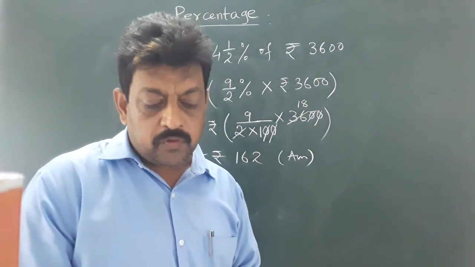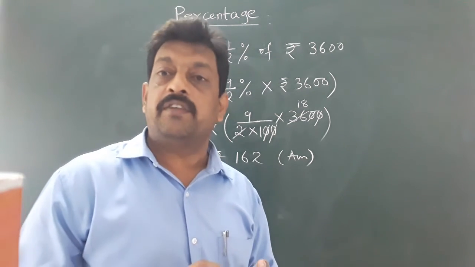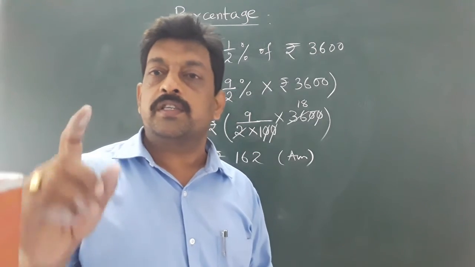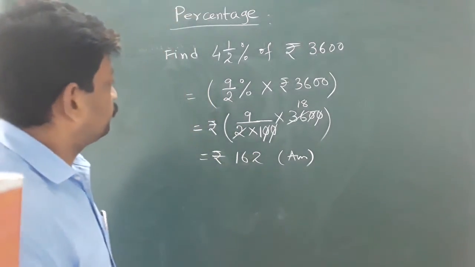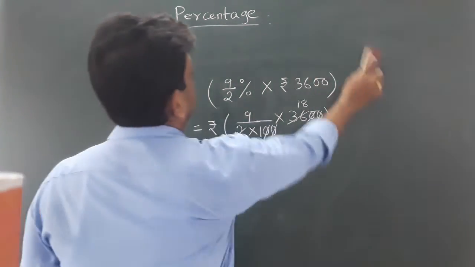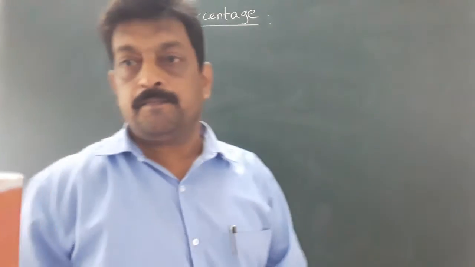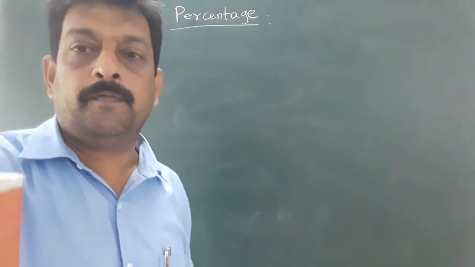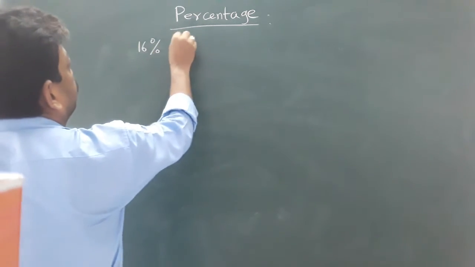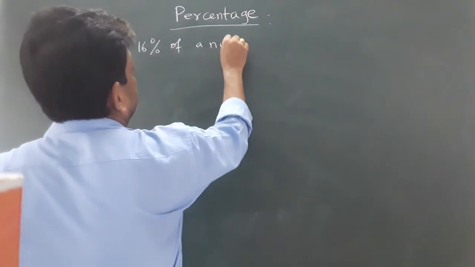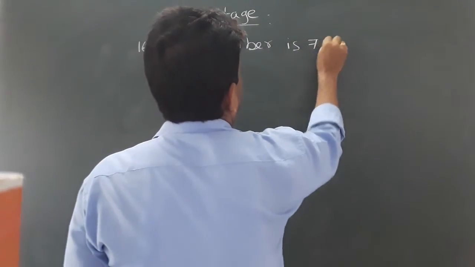Okay. Next question is 16% of a number is 72. Find the number. 16% of a number is 72.